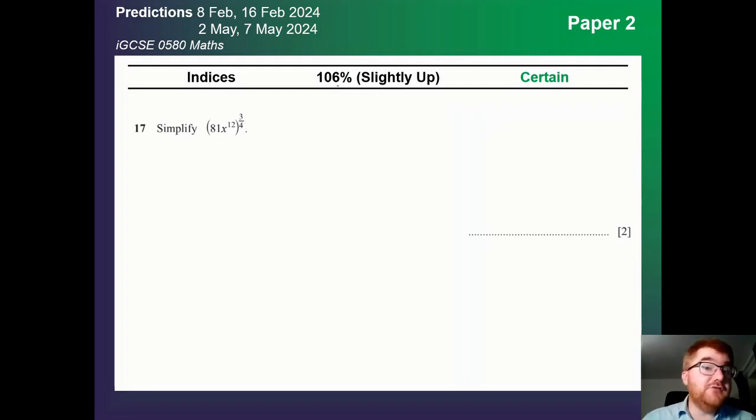Indices slightly up at 106%, so straight into the certain category. And I've got a nice little question here as well. Very, very typical when they have a number in front of the x as well. Make sure when you do these questions, you're doing the index to both the 81 and the 3/4. That is a very common mistake at IGCSE.